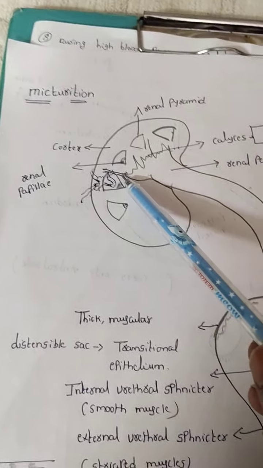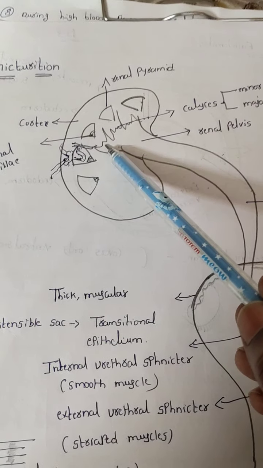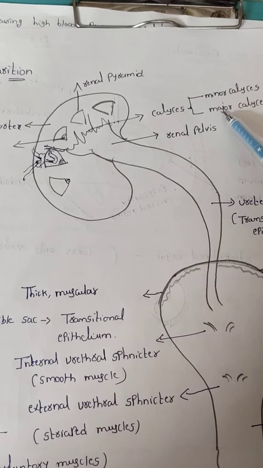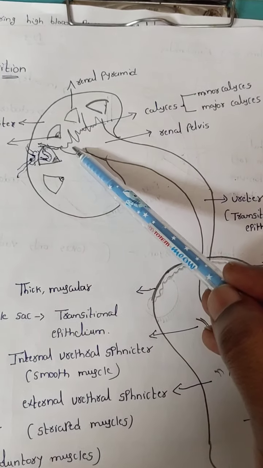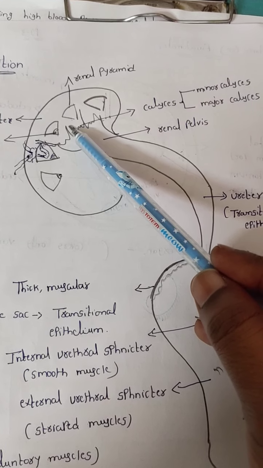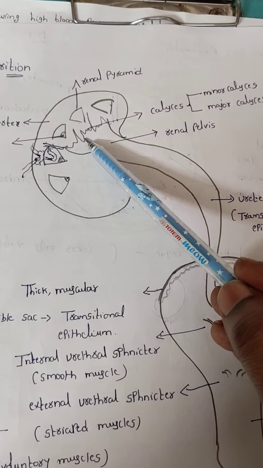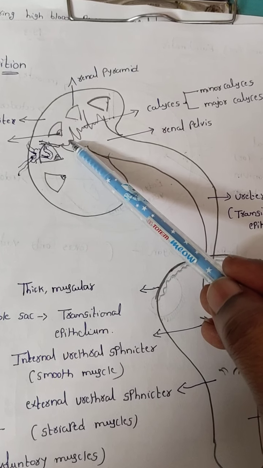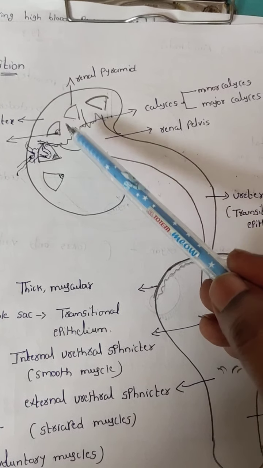Now this concentrated urine enters the calyces. Calyces are of two types: the minor calyces and the major calyces. The small one is called the minor calyces, the large one is called the major calyces. The papillae first touch the minor calyces, then the major calyces.